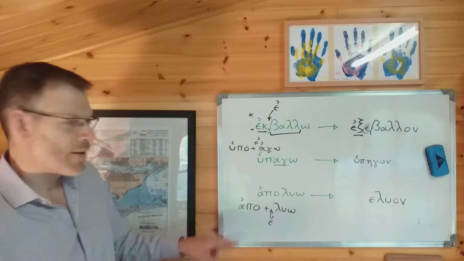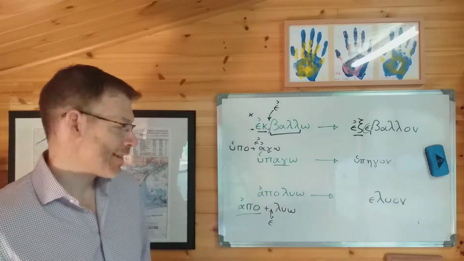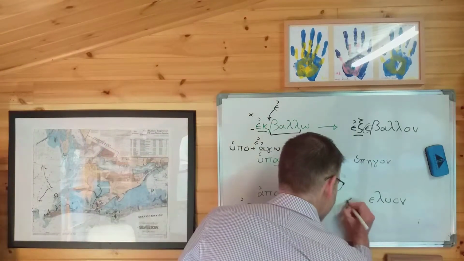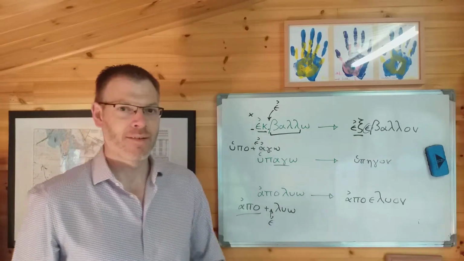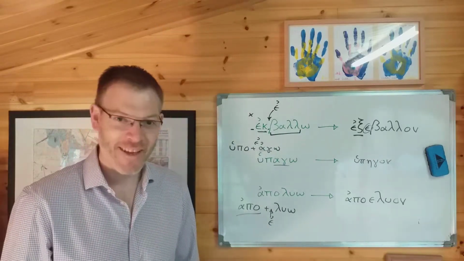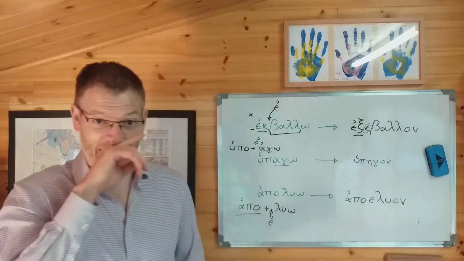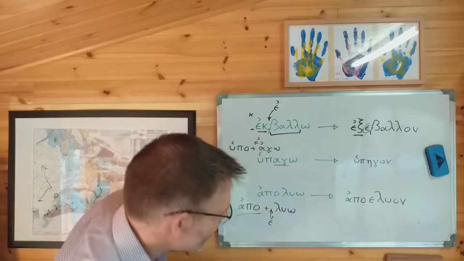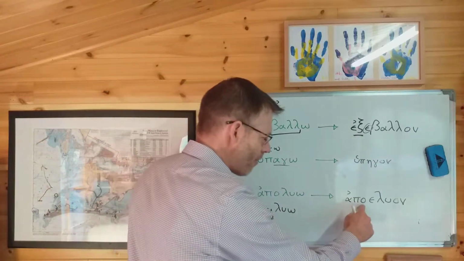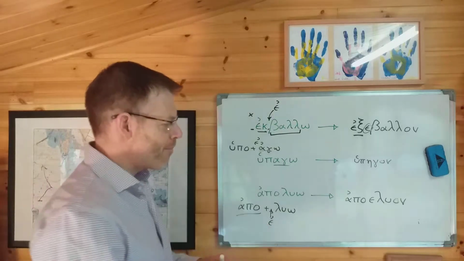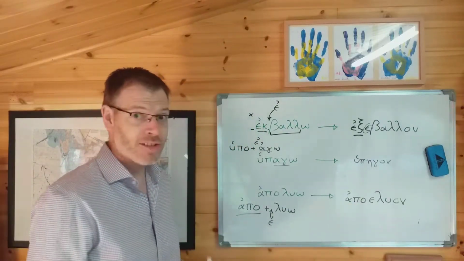Eluon. And then what we need to do is replace the preposition back at the beginning of the verb again. So let's try that. Here goes. Apo eluon. Hold on a second. And then you realise you really did need to be paying attention in chapter 4, because in this case we have an extra vowel at the end of the preposition, the omicron, and that preposition then obeys the same rules of elision, not contraction.